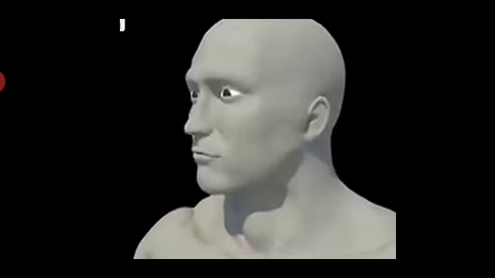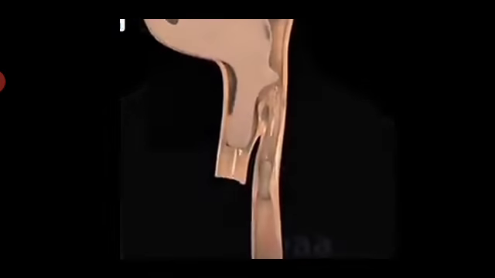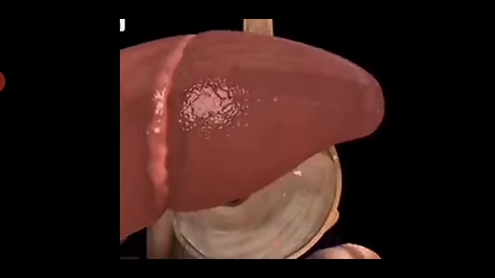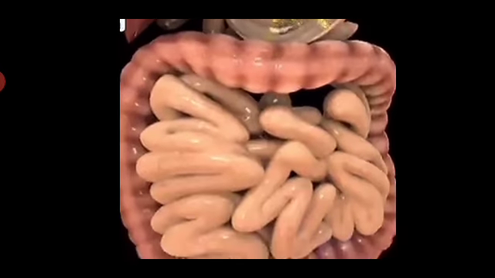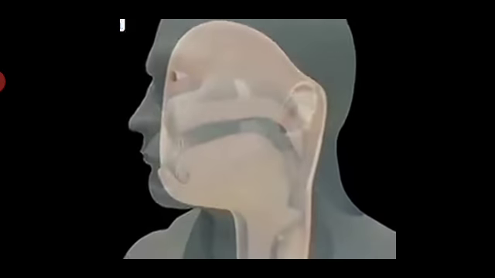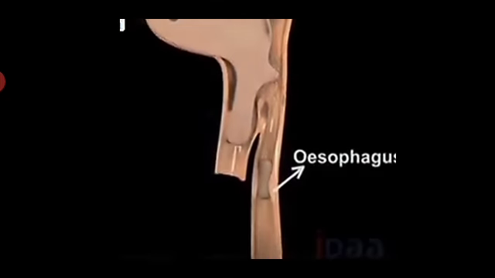In the beginning, we will see the different parts of the digestive tract: the mouth, then the pharynx, and then this is the epiglottis, this is the esophagus. From the esophagus, the food goes to the stomach, where you can see the juices getting added. From the stomach, it goes to the small intestine, and from the small intestine to the large intestine. See again, it is clearly seen over here. Buccal cavity, esophagus.